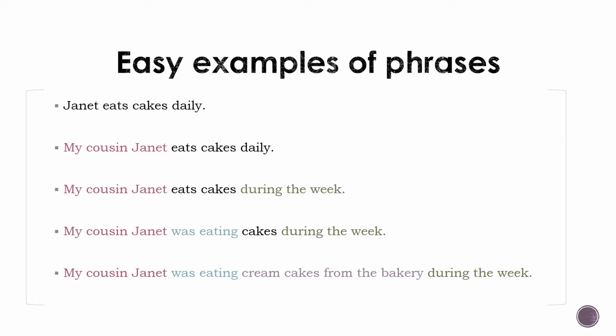There's more. The words was eating cream cakes from the bakery during the week are also classified as a phrase. It's called a verb phrase. A verb phrase consists of a verb and all its modifiers, and those modifiers could also be phrases, as they are in this example.